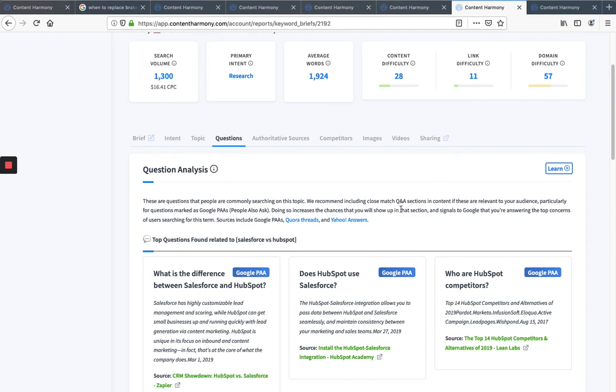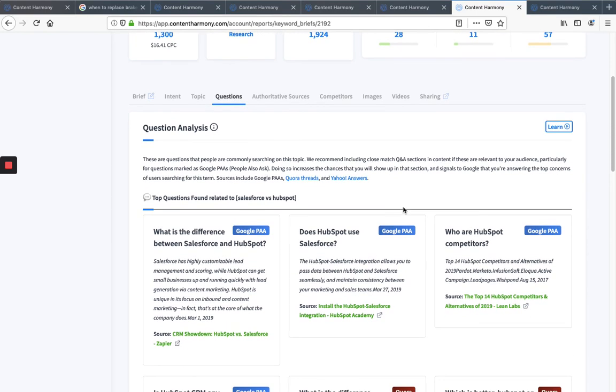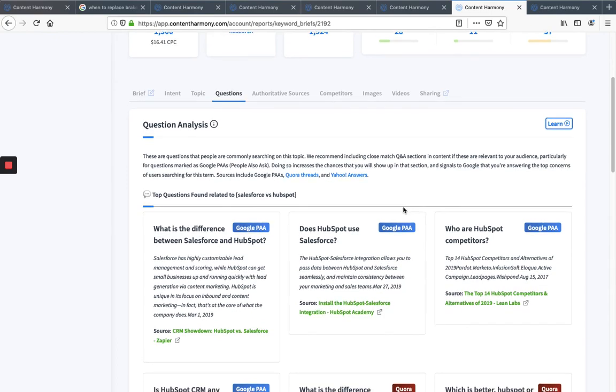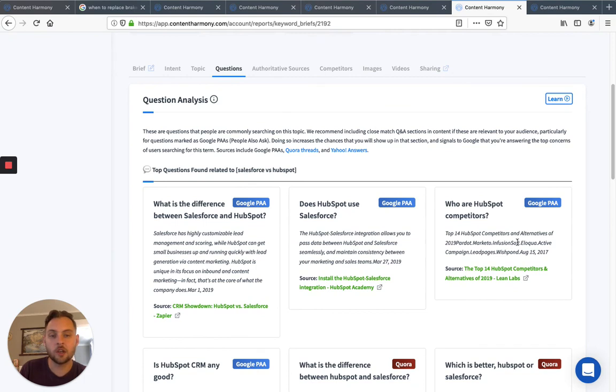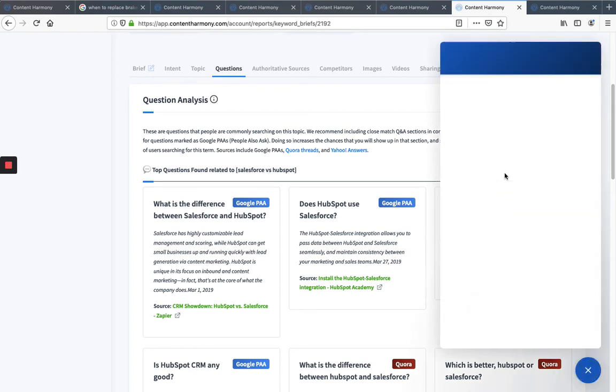So I hope that gives you a few ideas for how to use content. I can think of hundreds of other situations where I'd be working Q&A formats into my content. If you have any questions or if you spot an example where you're not quite sure of how to use it in a piece of content, just drop into Intercom chat, click on the new conversation with me, and I'm happy to take a look at your report and the keyword you're going after and help you brainstorm some ways to use that.